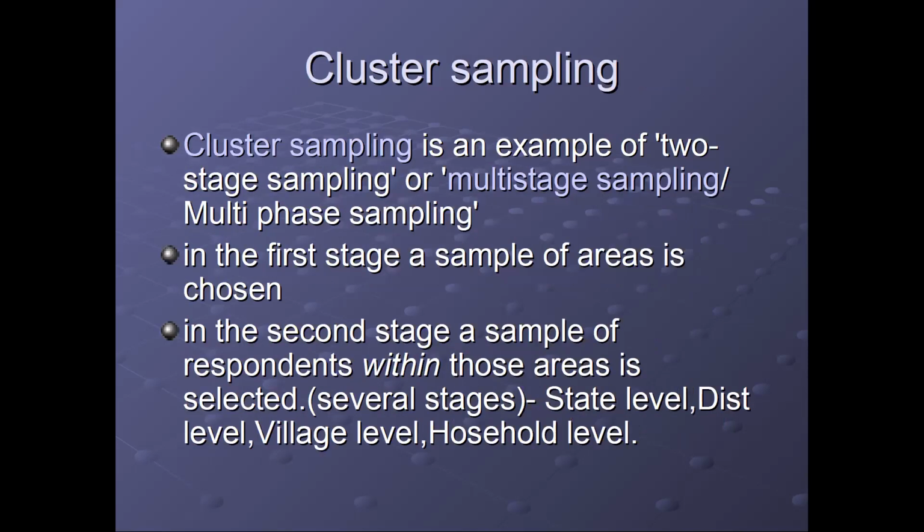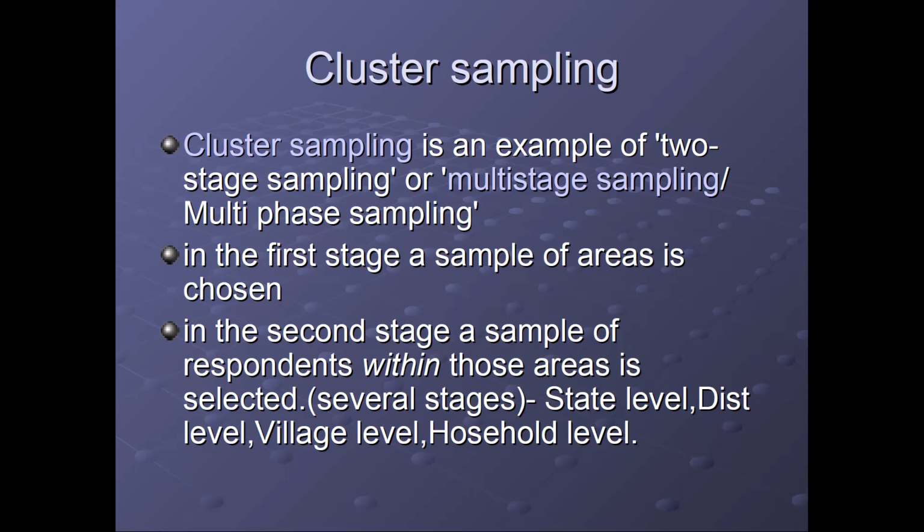Another is cluster sampling. This is basically multi-stage sampling, and basically we do it on the basis of geographical area. If we are doing a study in our whole country, in the first stage we divide the population into states. Then the states are divided into districts, districts into blocks, and blocks into specific locations, or wards, as we see in electoral votes.